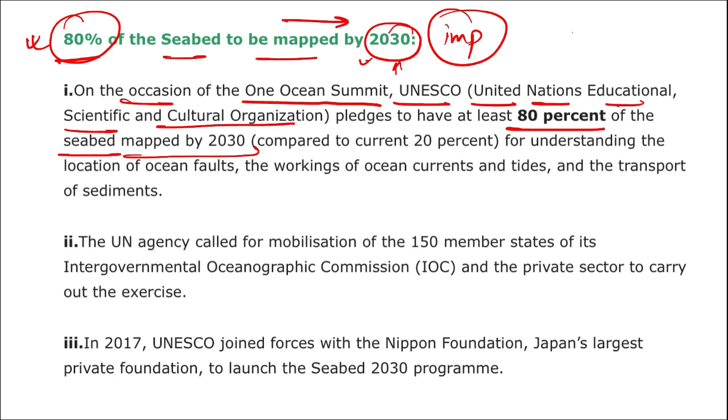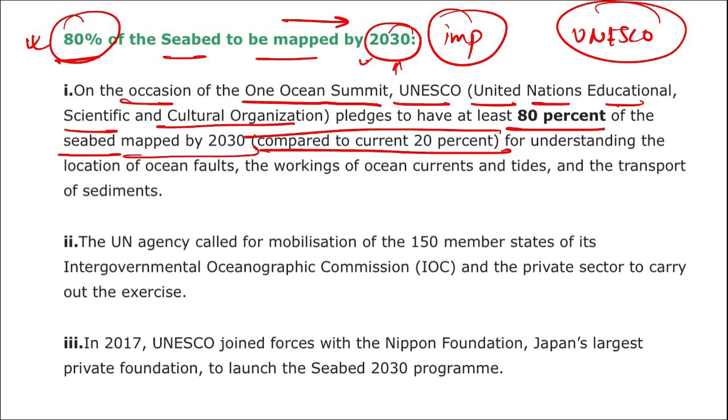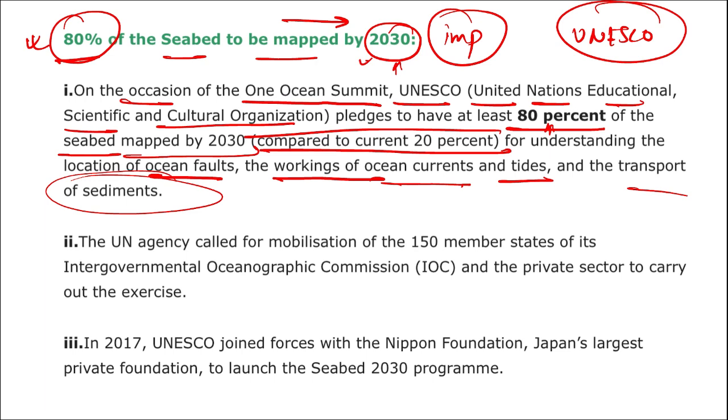So who is pledging to map the seabed? It is pledged by UNESCO, first thing. All right. As of now, only 20% is mapped, but the target is to map 80% by 2030. And this is for understanding the ocean faults, the working of the ocean currents, tides, and the transport of sediments that take place on the surface of the ocean.